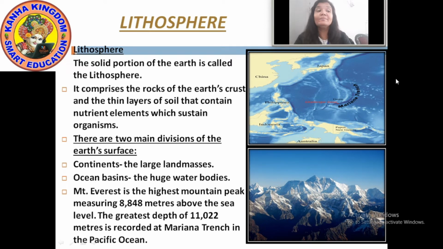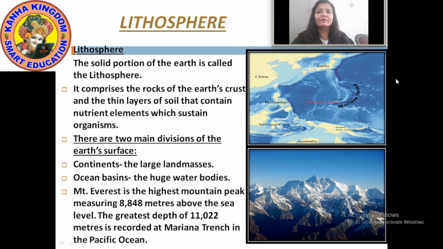So you can say that the lithosphere is divided into two main divisions of the earth's surface, that is the continents and oceans. Okay? Now one main thing I'll tell you, or you can note down, okay?